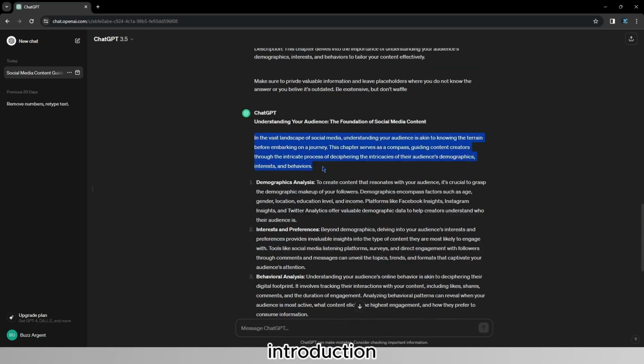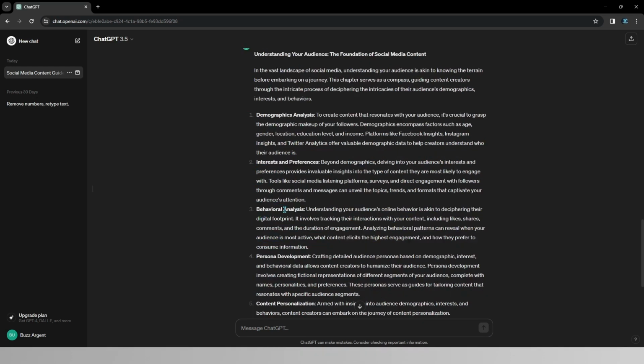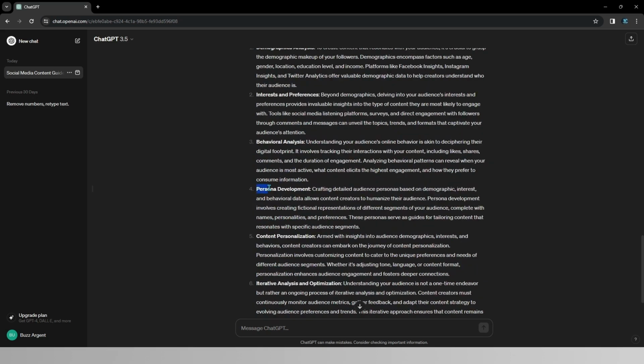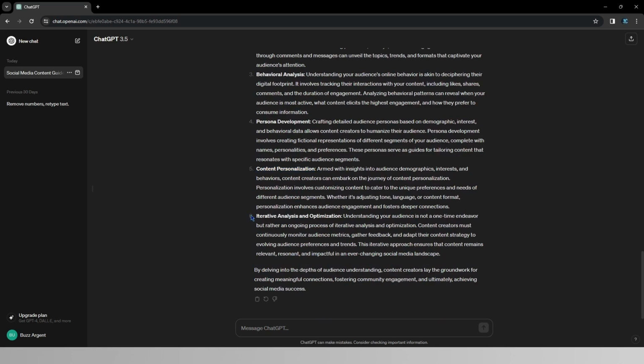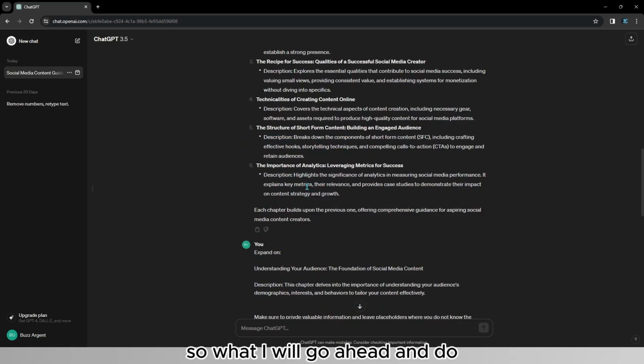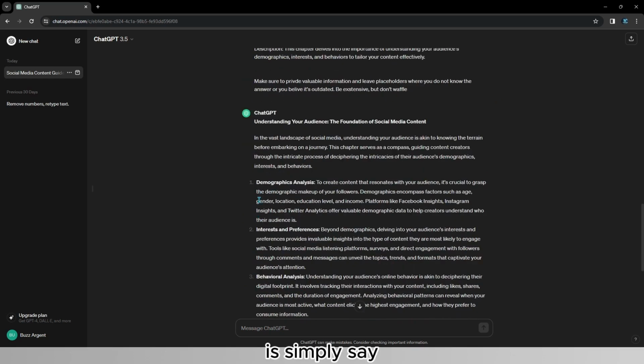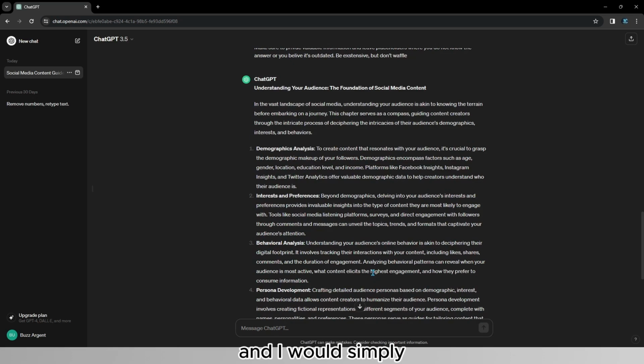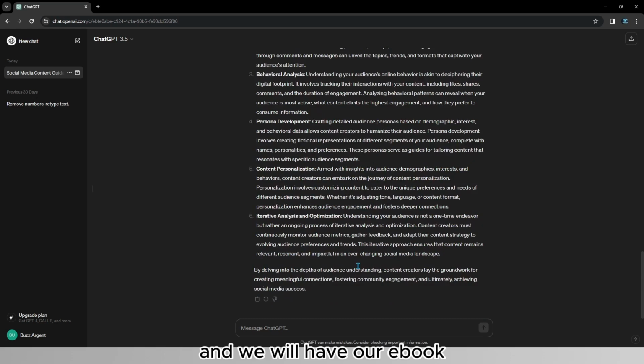We now have a small introduction, and we have demographic analysis, interests and preferences, analysis of behavior, personal development, content personalization, and also optimization and adaptation to changes of the audience. This is an extremely good outline for our first chapter. So what I would go ahead and do is simply say, now put all of this information in a cohesive paragraph without it being bullet points. And I would simply get the chapter 1 and then repeat it for chapter 2, 3, 4, 5, and 6. And we will have our ebook.